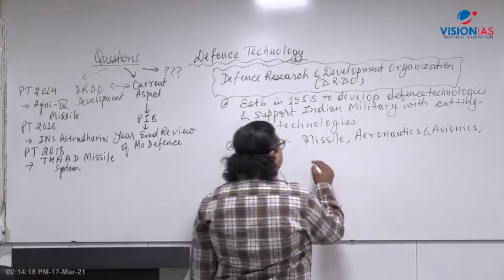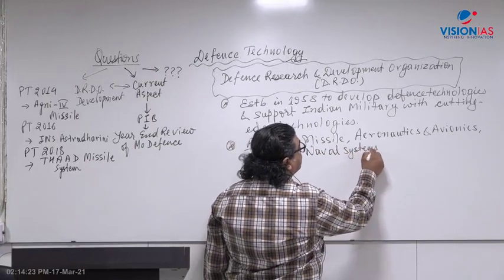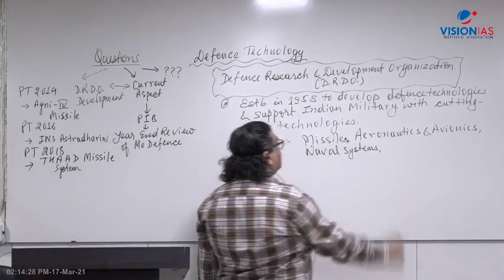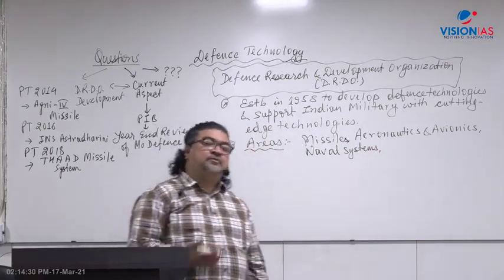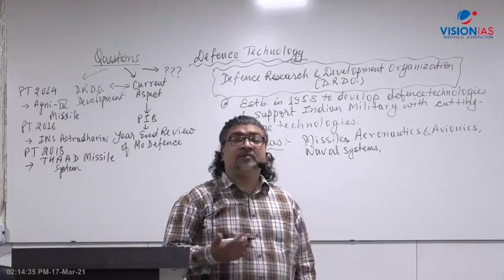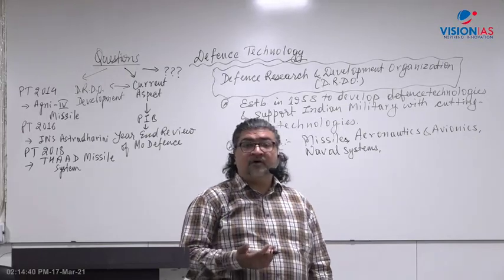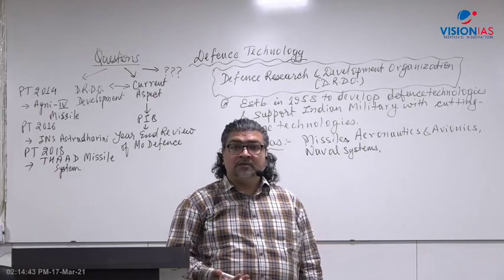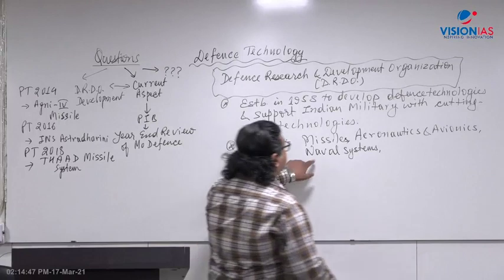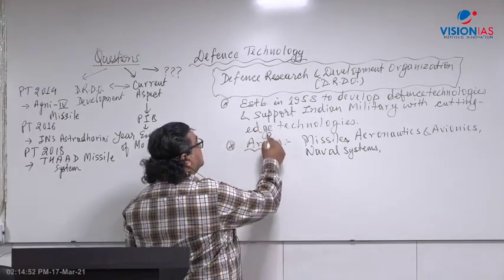Apart from avionics, then various types of naval systems to support the Indian Navy. Various types of naval systems, you know, ships, warships, submarines. Like you know INS Arihant, the nuclear powered submarine. Various types of submarines, various types of warships, torpedoes, sonar, advanced sonar, sound navigation ranging system. Again, that comes under naval platforms and systems. That's where research and development comes in.